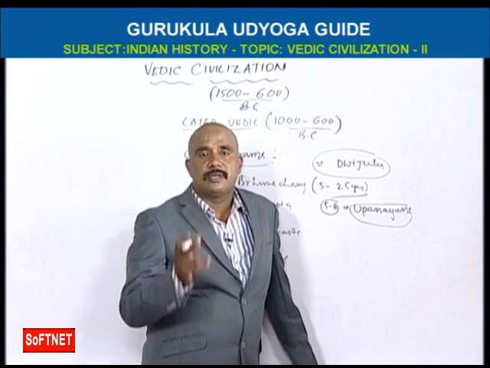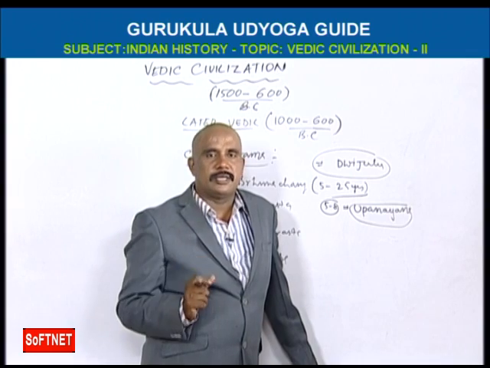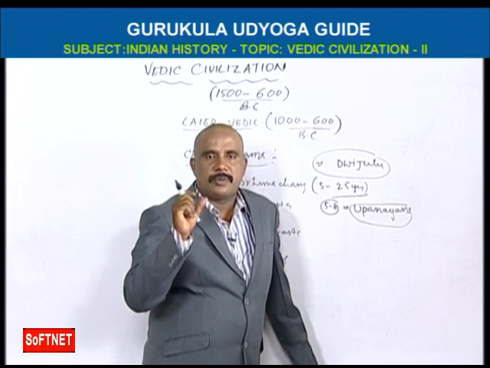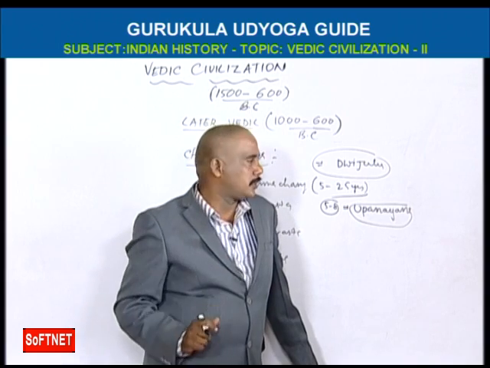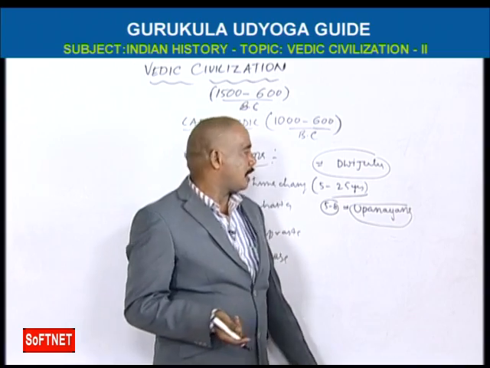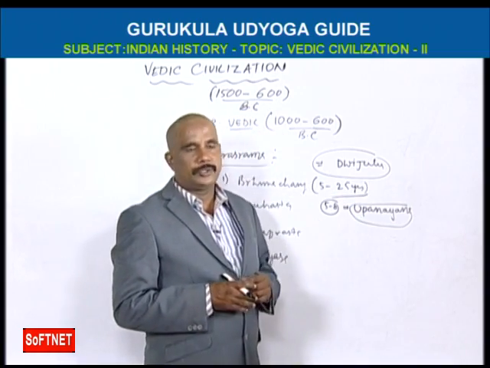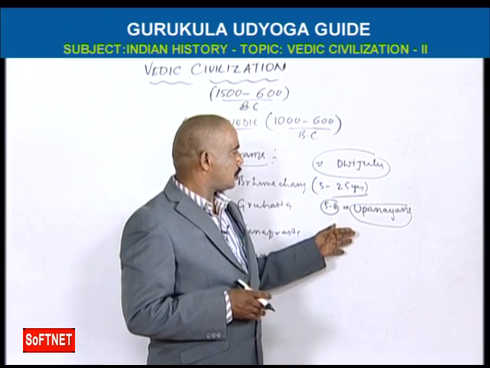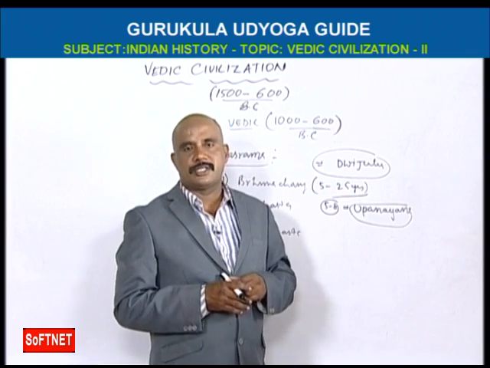Two births means one is the birth from the mother's womb, that is the first birth. And after Upanayana, this is the second birth. That's why they are called Dvijulu. So Brahmana, Kshatriya, Vaishya have the Upanayana Samskara system.